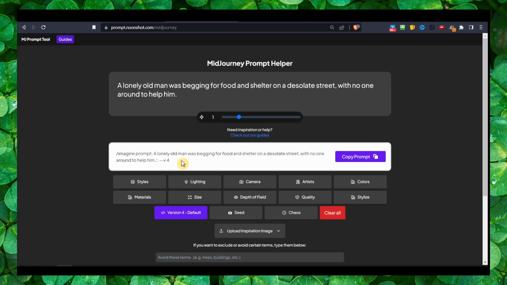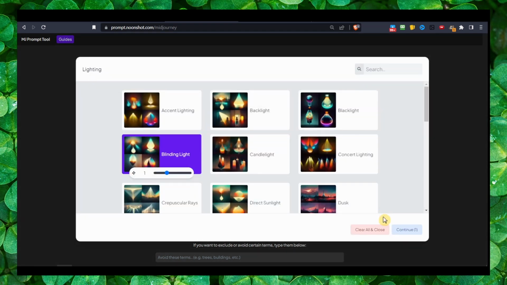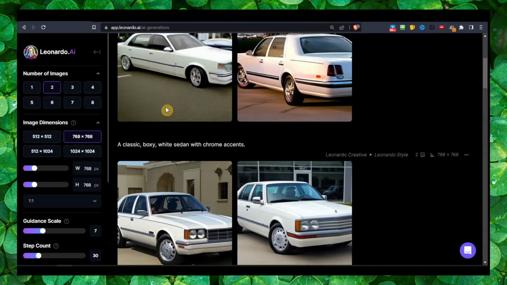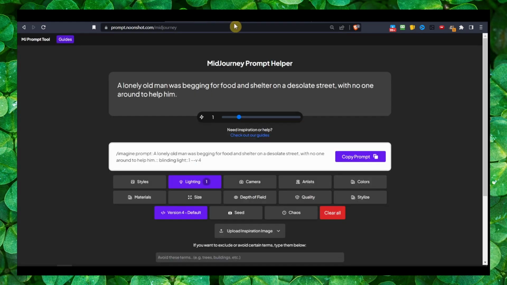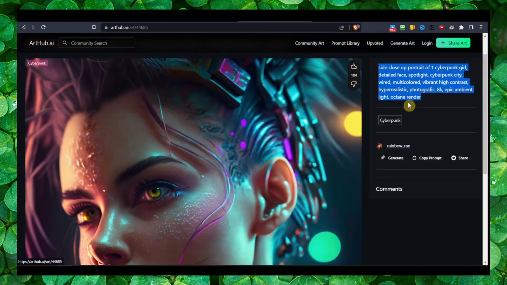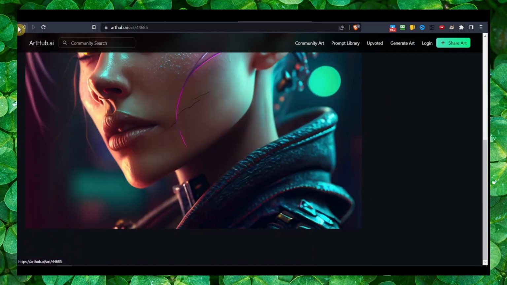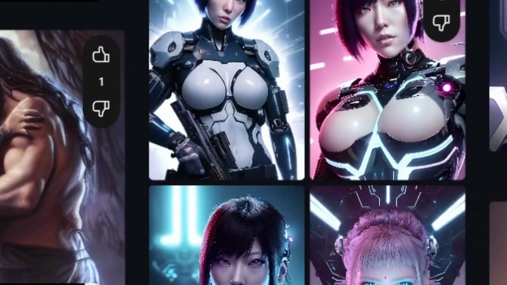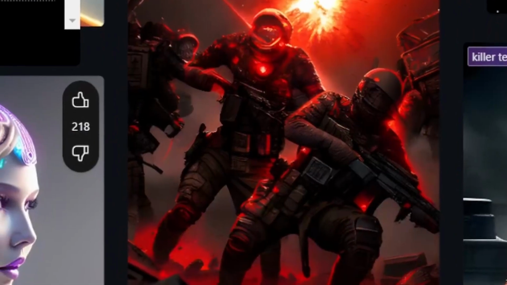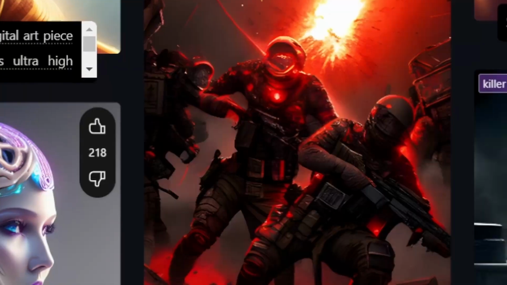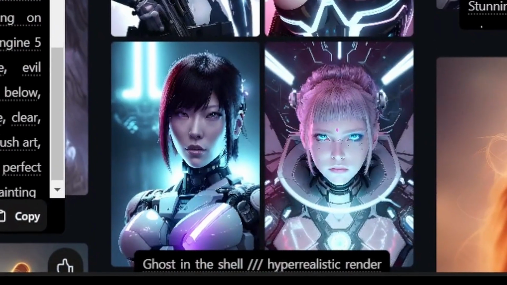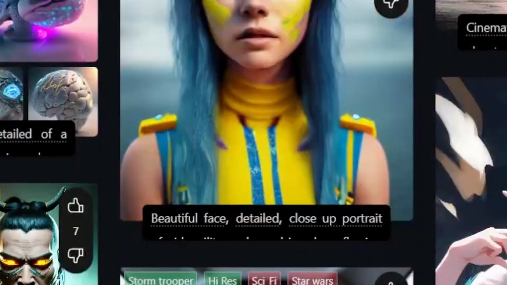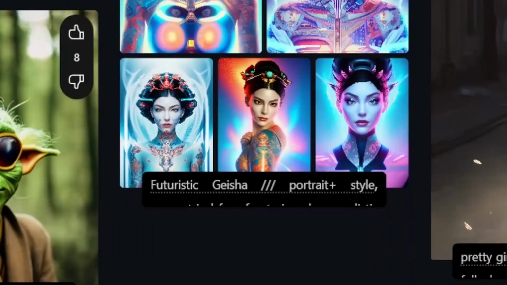That's for Midjourney, right? Say maybe you need light, you can add light here, maybe this tool will help you. And also this website, if you're looking for prompt inspiration, there's tons of options here. You have a lot of inspiration here.